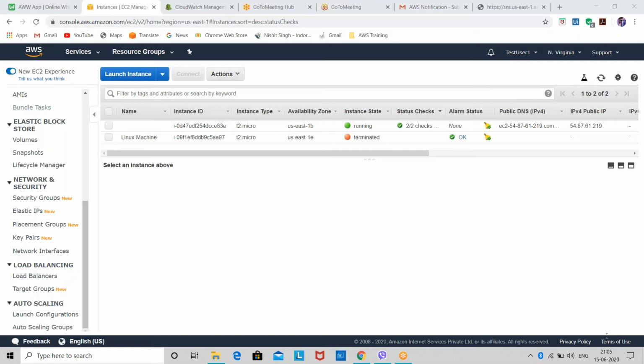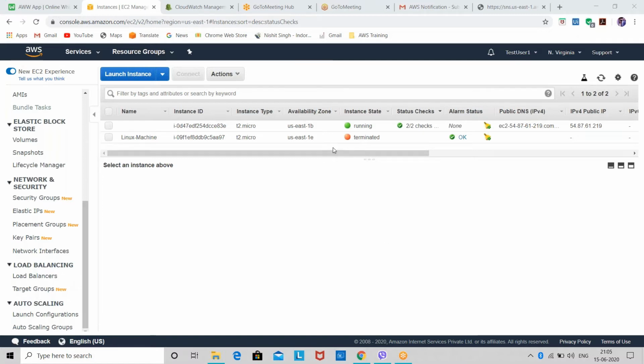Yeah, definitely. When the CPU utilization increases, new instances will be created automatically as per the scaling policies that we have created. And because the CPU utilization was almost 0%, since we are not using the instances right now, as per the scaling policy it removed my already running instance.